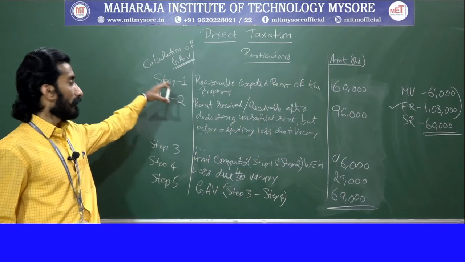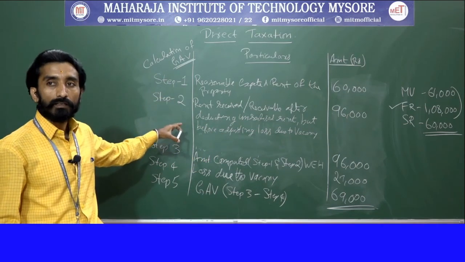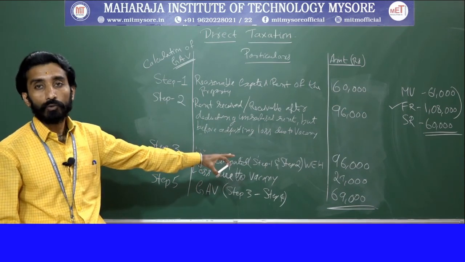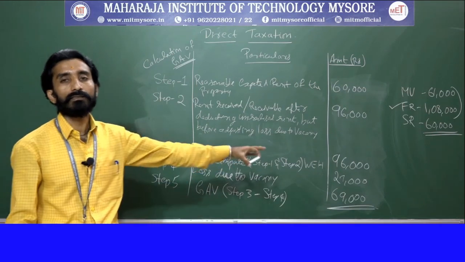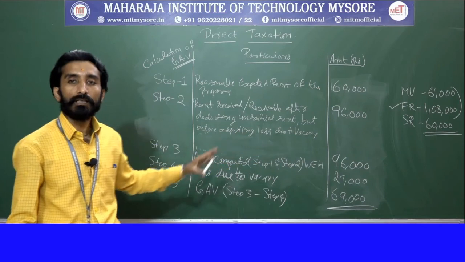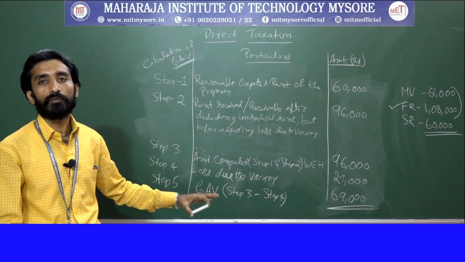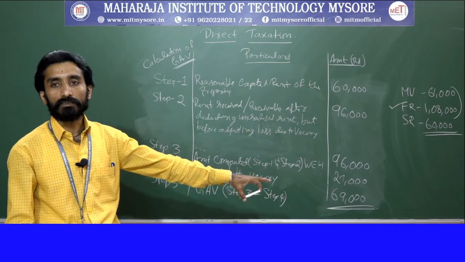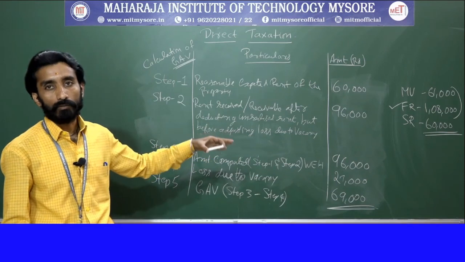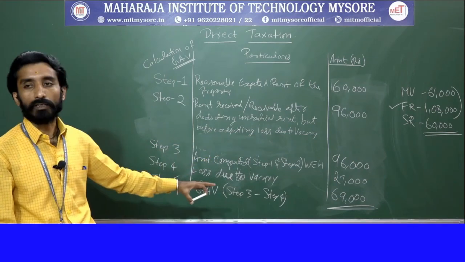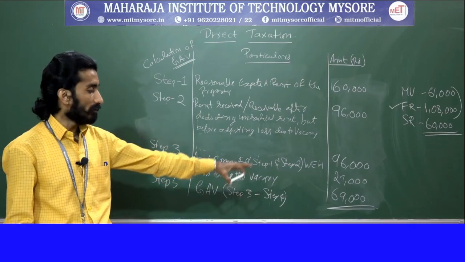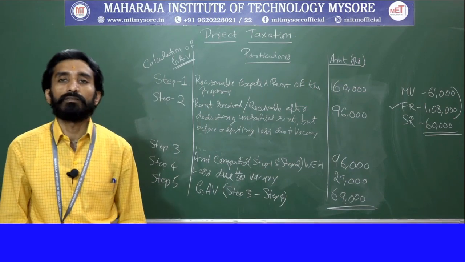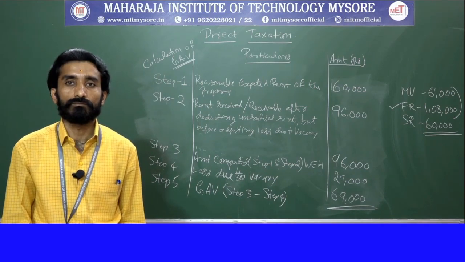Afterwards, we compare step 1 and step 2, whichever is higher. In this case, the amount computed in step 3 is 96,000. Next is loss due to vacancy, which has been provided in the problem: 27,000. We deduct that 27,000 from the amount computed above in step 3. So gross annual value will be step 3 minus step 4, that is, the remaining amount is 69,000. So this is the problem based on your gross annual value. Thank you.